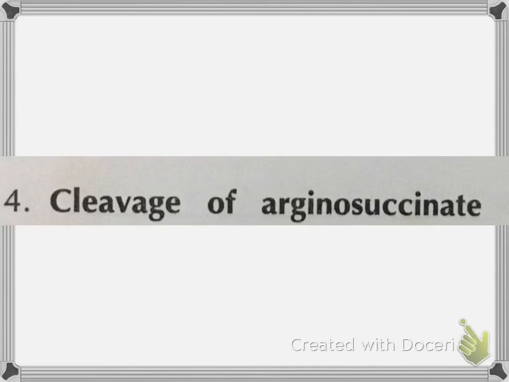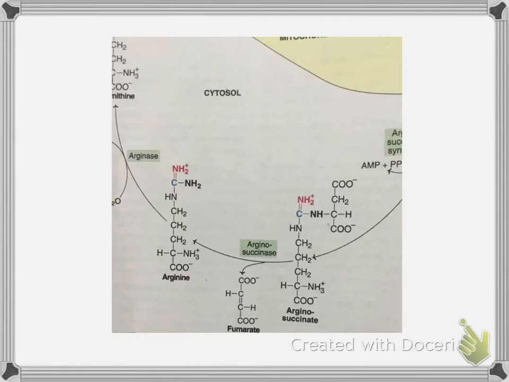The fourth step of the reaction is cleavage of arginosuccinate. In this step, the arginosuccinate is cleaved by the enzyme arginosuccinase to form fumarate and arginine. So, this arginine acts as the intermediate for the urea cycle.